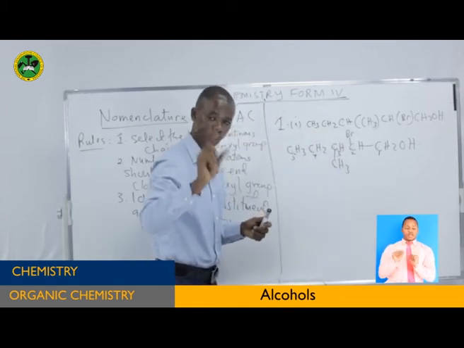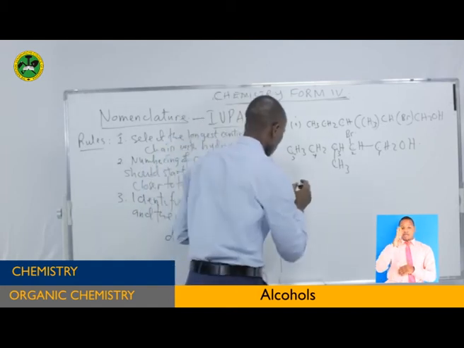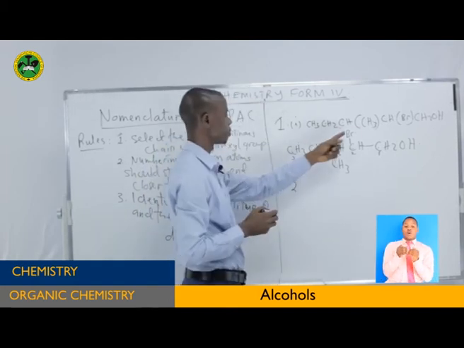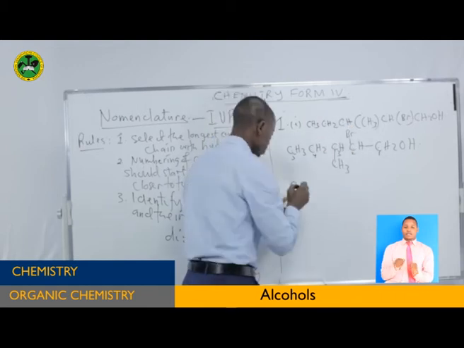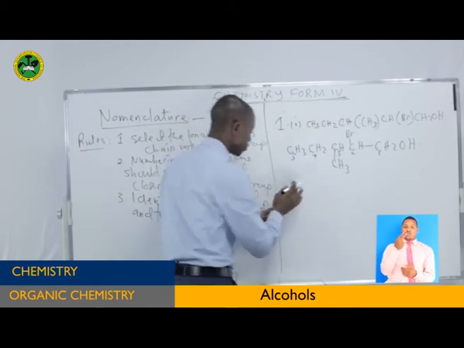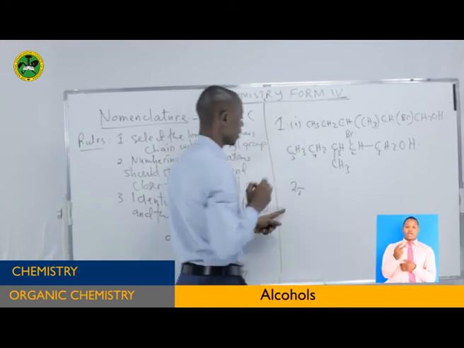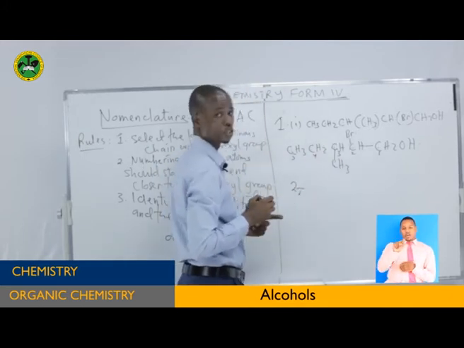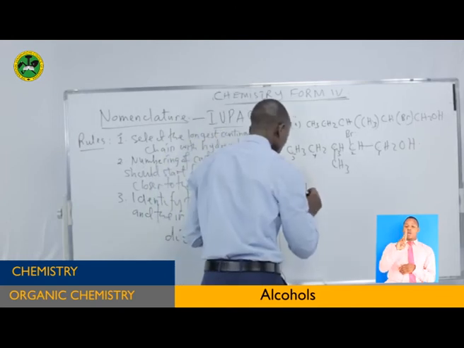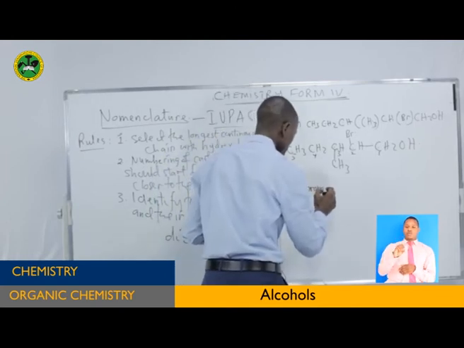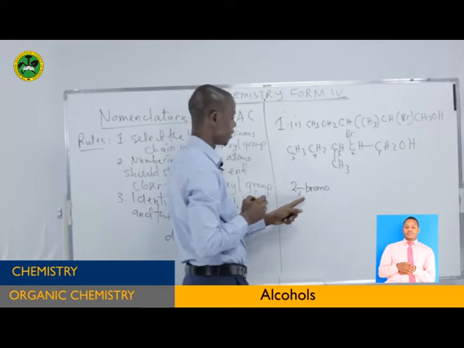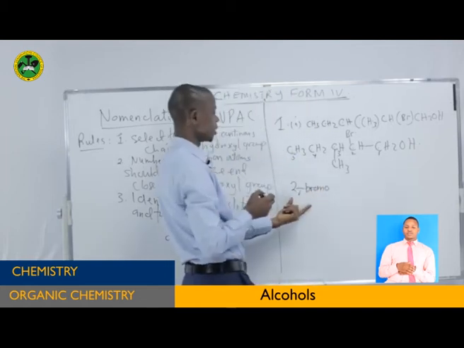So you first show the position of it. Here is 2, to show the position of this group. Then you put a hyphen there. Then you write the name of this one. It is called bromo. Bromo. That way, you have finished with it.